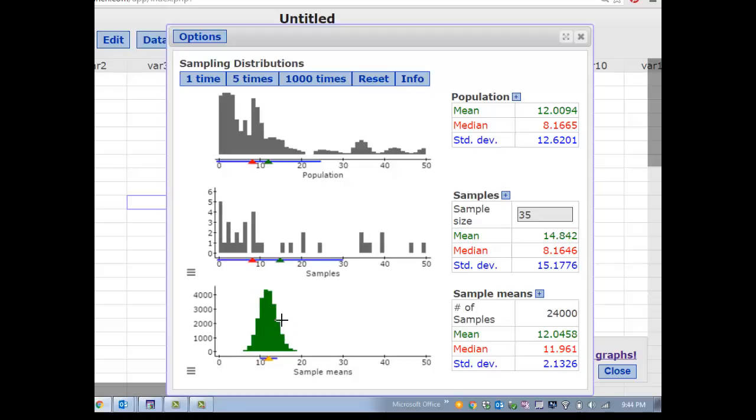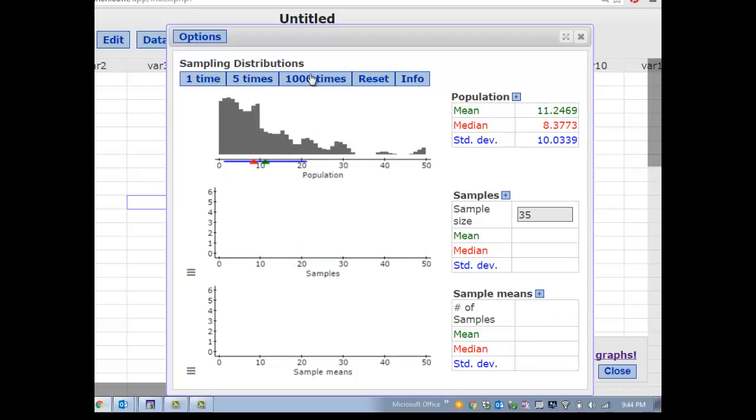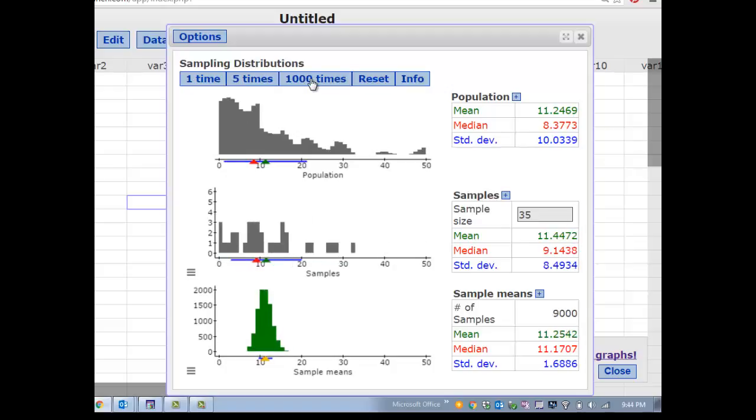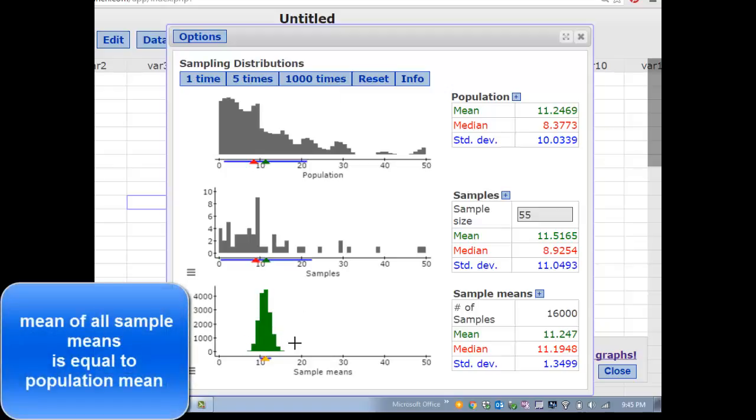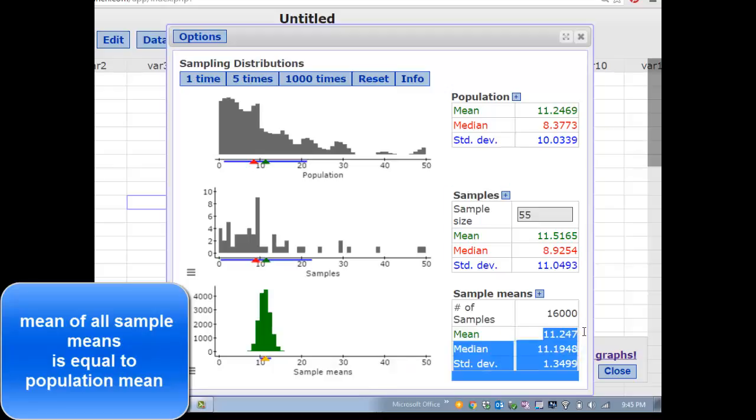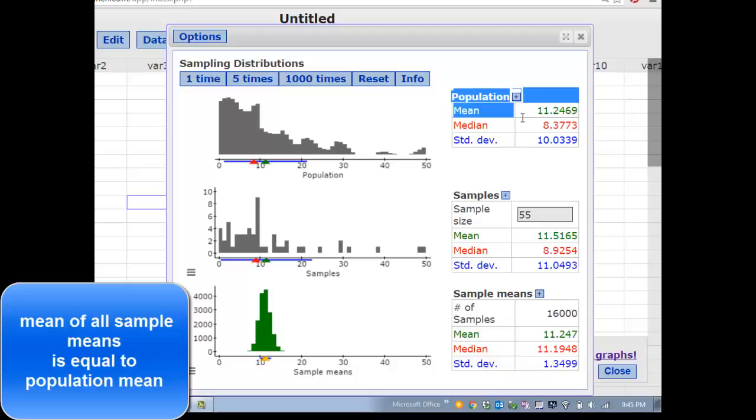Alright, this is an example of the central limit theorem, which says no matter what your initial population distribution, whether it be uniform or right skewed, etc., if I take a big enough sample, the bigger my sample is, the more likely that the distribution of my sample means, this green part, is going to be normally distributed, and the mean of the means, the mean of the sampling distribution, is the mean of the population.